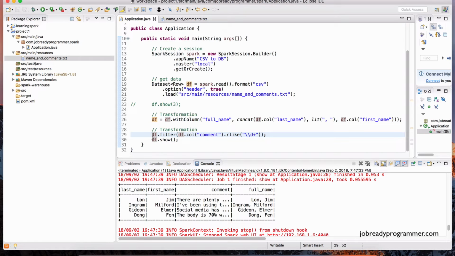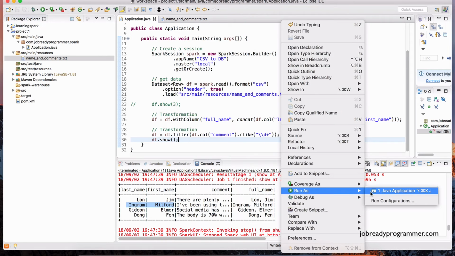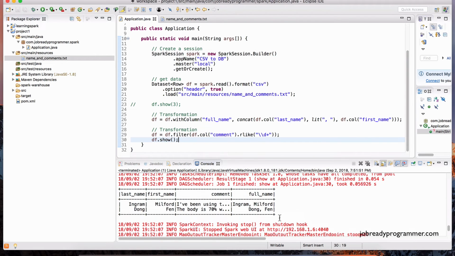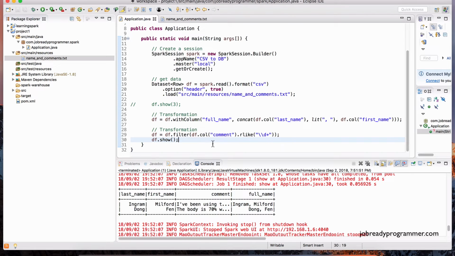So again, to actually do the transformation, I need to reassign it back to the df object, like that. And now if I do a df.show, I should only see the record for Dong Feng and Milford Ingram, okay? So let's right click and run that. And scrolling up, you'll see the modified data frame. Notice it only targets those two records, Milford Ingram and Dong Feng. Both comments by those authors have numbers within them, so we're able to target those records. And we have transformed the data in the data frame object.